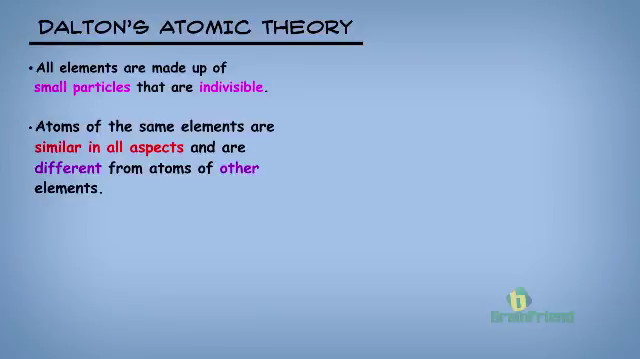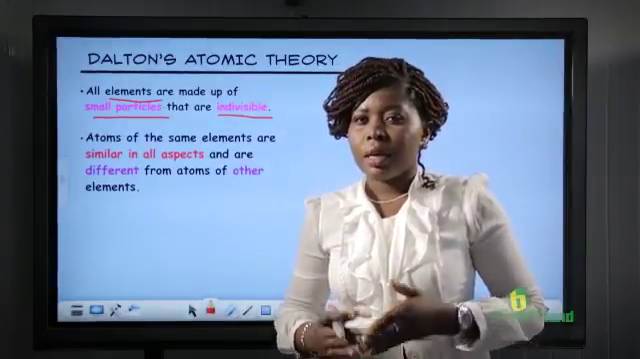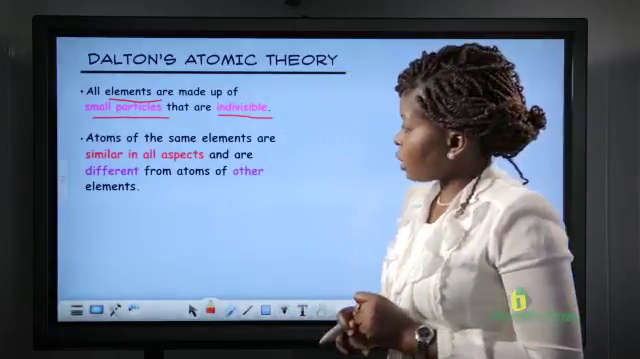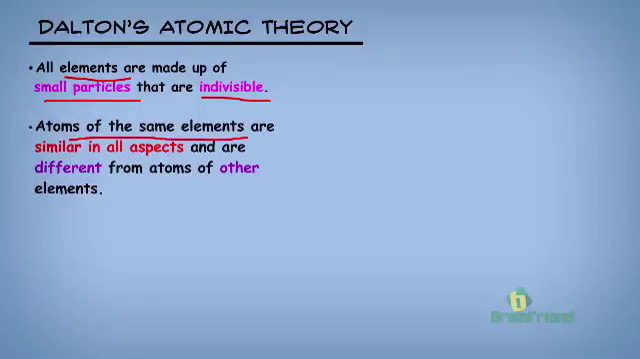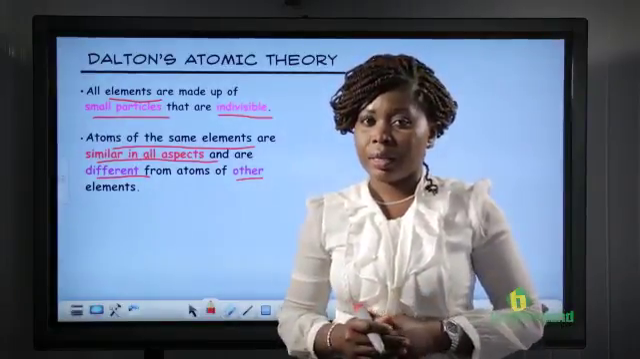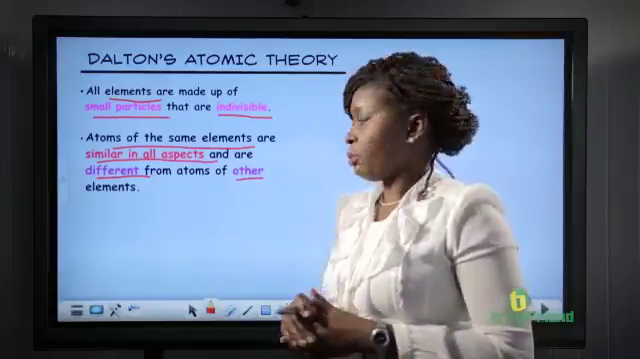The first one says all elements are made up of small particles that are indivisible. These elements were called atoms. In other words, he said that atoms were the smallest indivisible particles. The second one says atoms of the same element are similar in all aspects and are different from atoms of other elements. We'll be seeing how some of these assumptions were modified later in our class. But first, we're going to take a look at what this atom is made of.